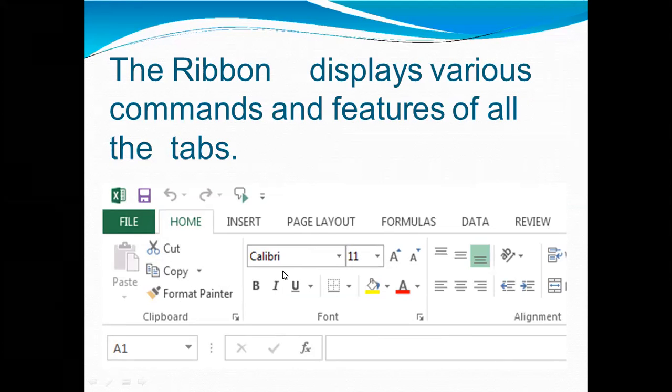You can choose the italic letter from here, and you can underline the letter from here. And here you can change the font color, and here you can change the alignment of the fonts.